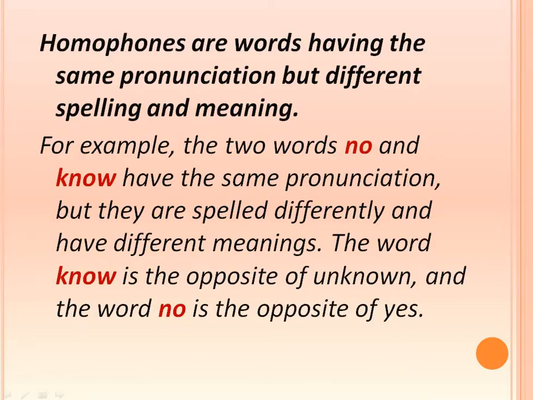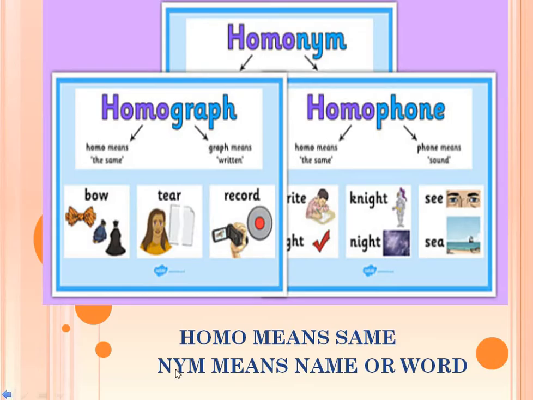This record and this record have the same spelling, but both words are not the same. This is a record, which we play, a noun. This is to record, an action. But in the written way, they both are the same.